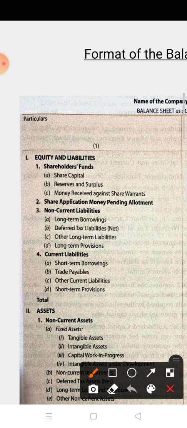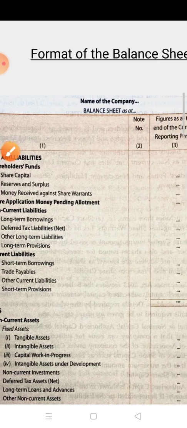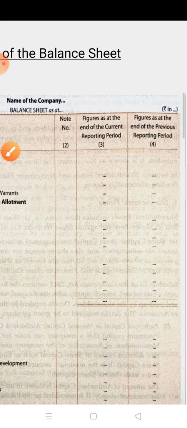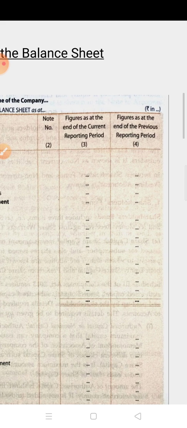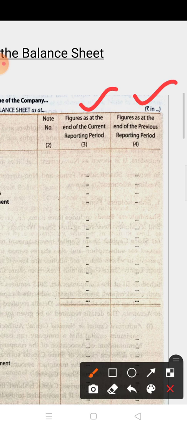So first you have to write down equity and liabilities. See the pro forma. The pro forma is particular, note number and figures as at the end of the current reporting period, and the next column of amount, figures as at the end of the previous year reporting period. Here it means this is for the current year and this is for the previous year. So you can write down here current year and previous year amount. Okay, this is the pro forma of balance sheet.